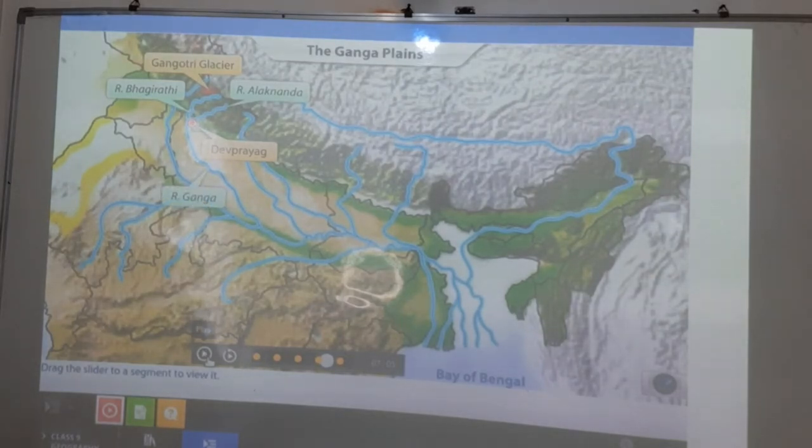So basically from the Gangotri glaciers there are two rivers, the Bhagirathi river and the Alaknanda river, and they both join at Devprayag, and from there when the river flows ahead, that is where the Ganga river begins, okay.